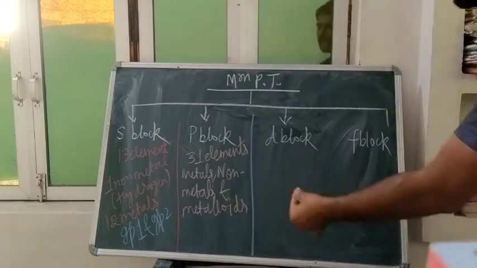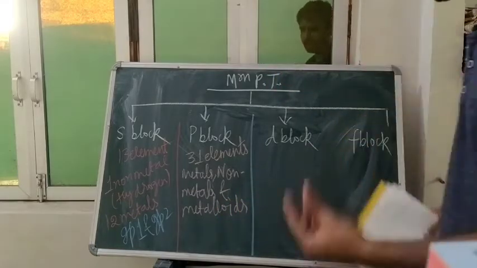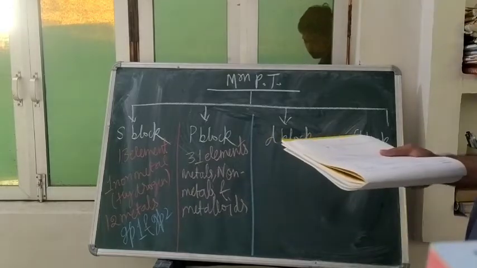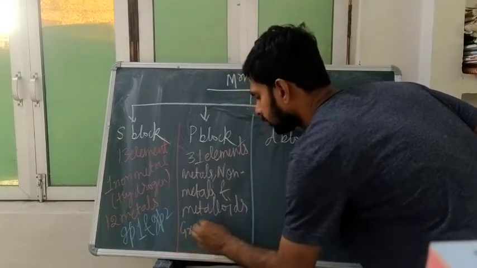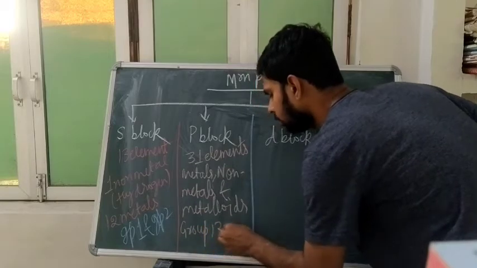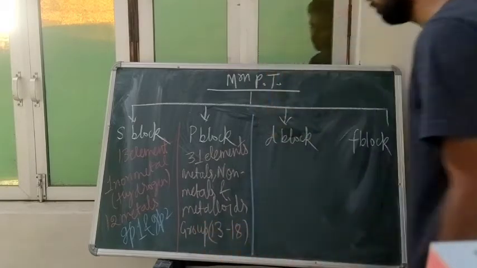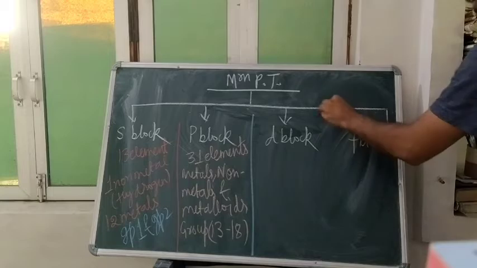All kinds will be present in the P block, and the P block is from group 13 to 18.